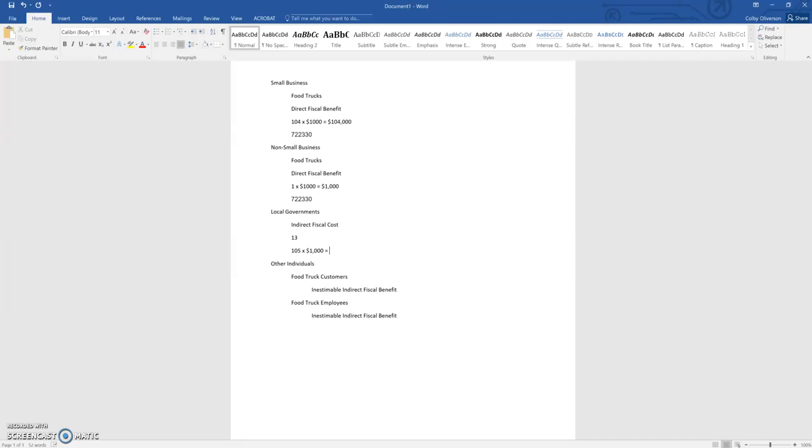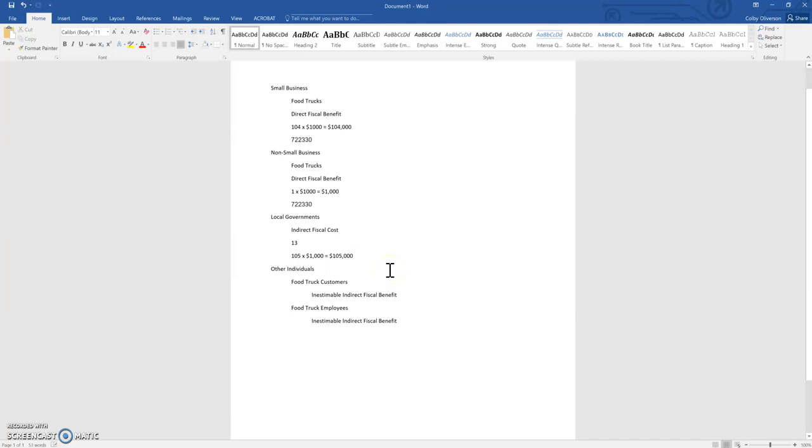And that tells us that local governments in the state will experience an indirect fiscal cost of $105,000.